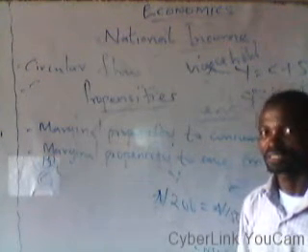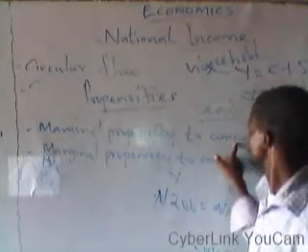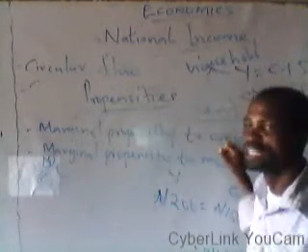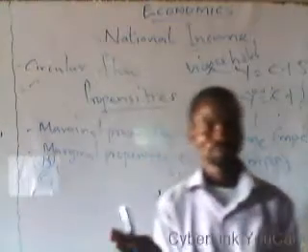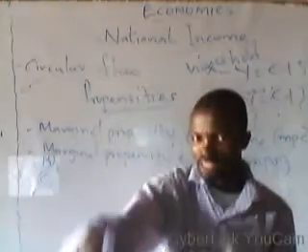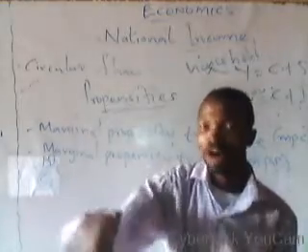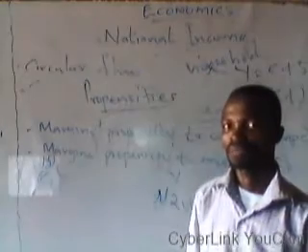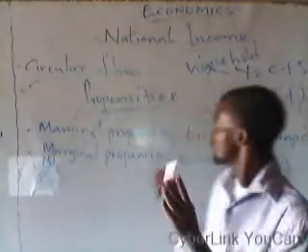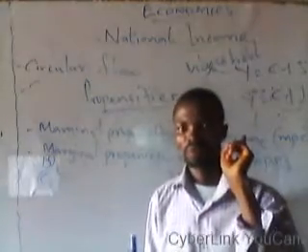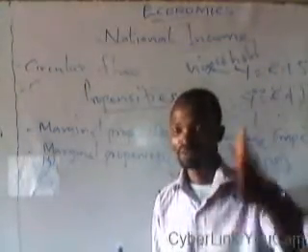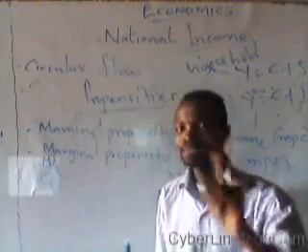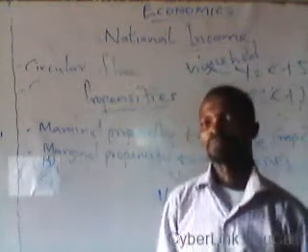That is MPC: the change in consumption resulting from a change in the level of income. This means it is possible for the household to change its level of consumption, as in to either increase or reduce the amount being spent on consumption. But this is only based on a condition: a consumer can only vary its level of consumption if there has been a change in its level of income.